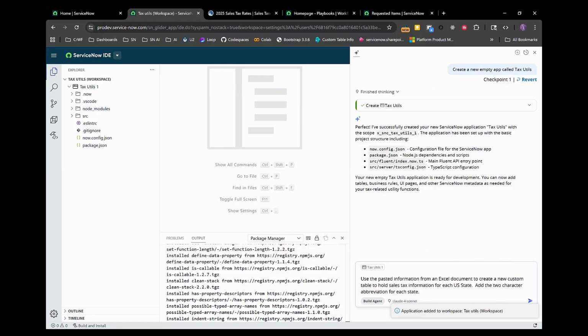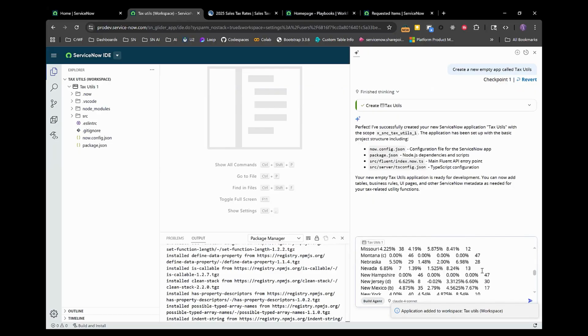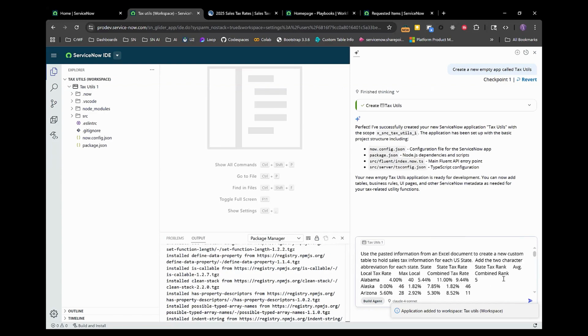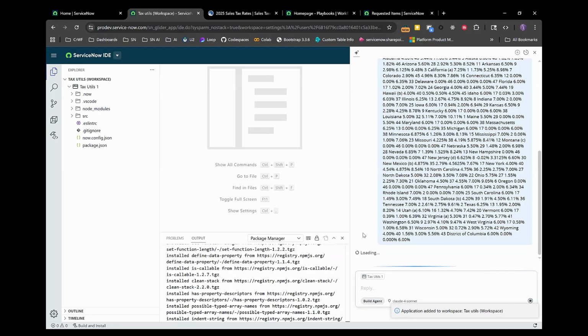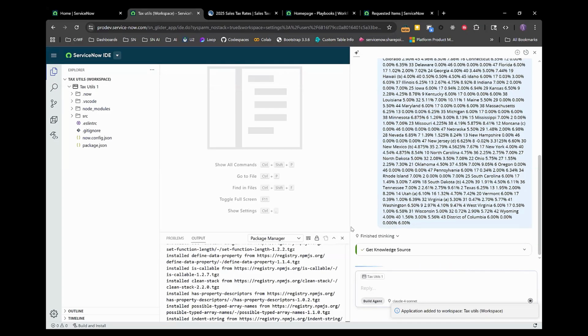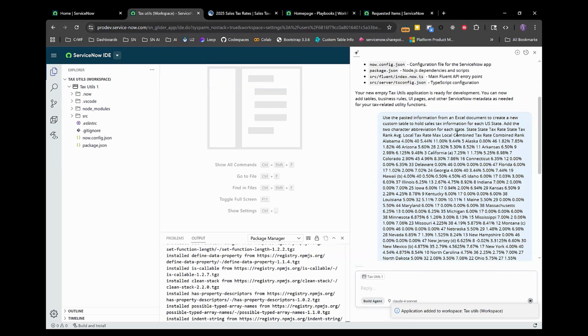And you'll see as I paste this information, it's just from Excel, so we don't have to create a CSV. This is loosely structured, but what's great is Build Agent can understand the headings and load all of that for us. And so it's going to do that, and then it's also going to create the state abbreviations for us. So again, this is well within our capability of creating the custom table and then importing it via Excel, but just a shortcut, right?